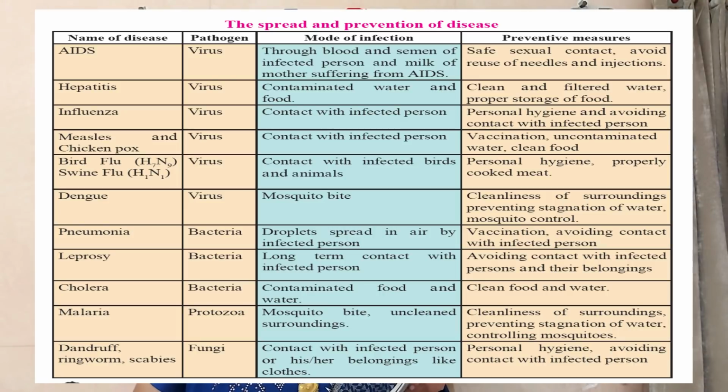Next is pneumonia. Pneumonia is caused by bacteria and the mode of infection is droplets spread in air by infected persons.